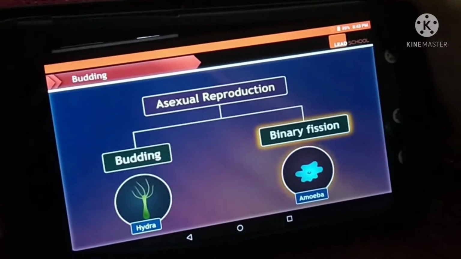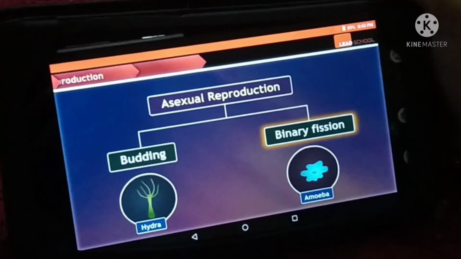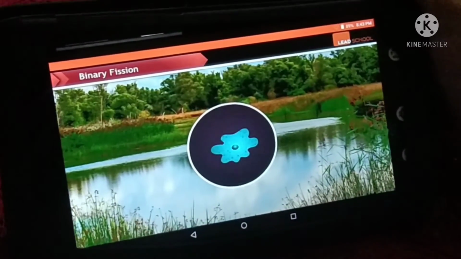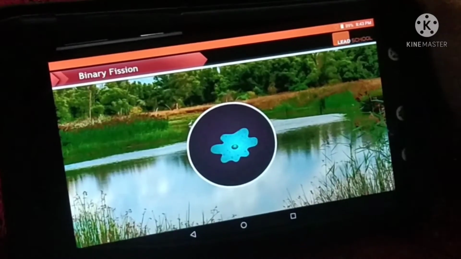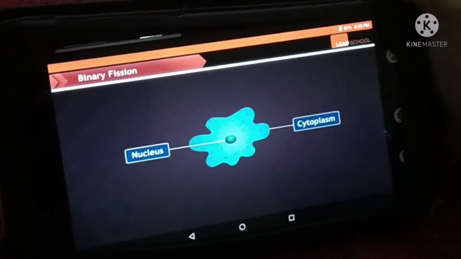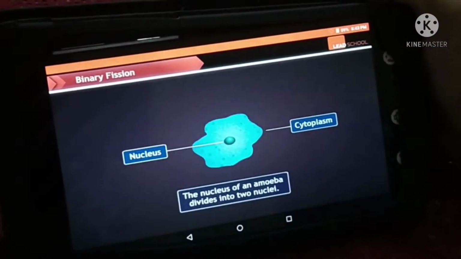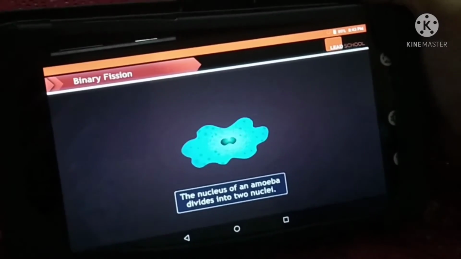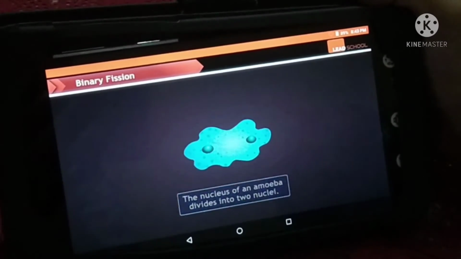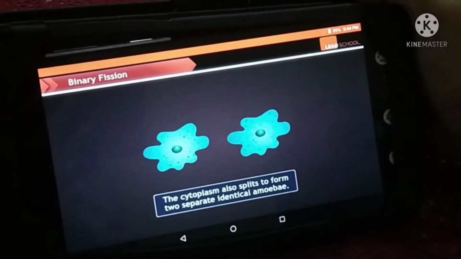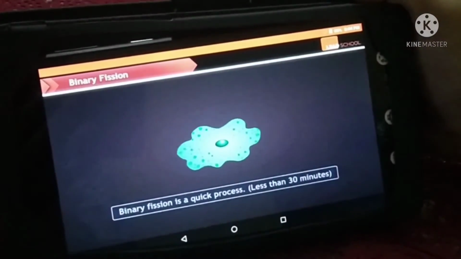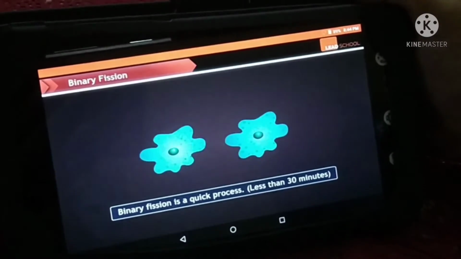Let us now see binary fission in amoeba. Amoebae are unicellular organisms that also live in freshwater sources. To reproduce by binary fission, first the nucleus of an amoeba divides into two nuclei. Then the cytoplasm splits, forming two identical amoebae. Binary fission is quicker than budding.